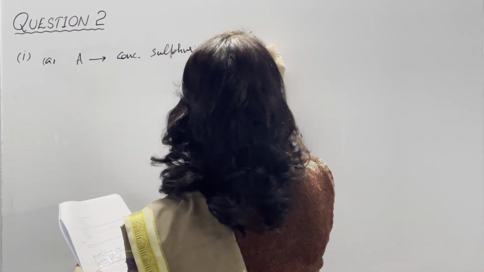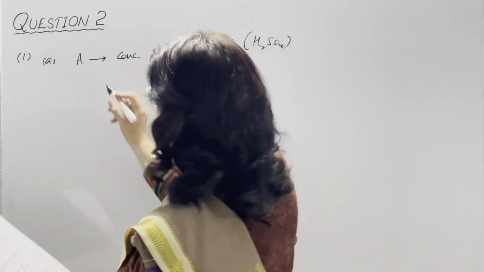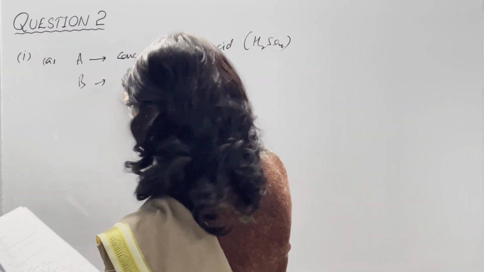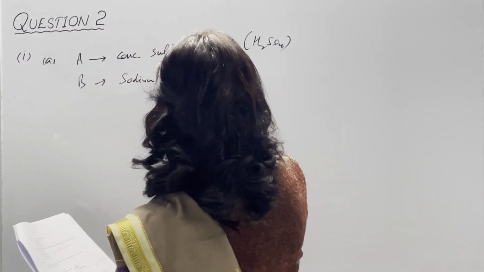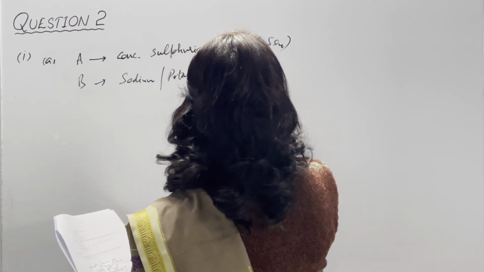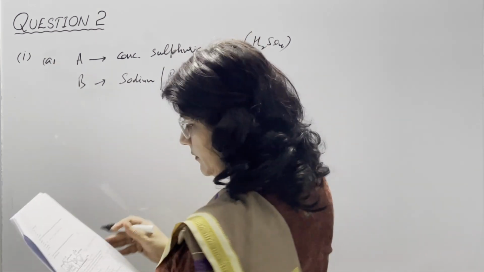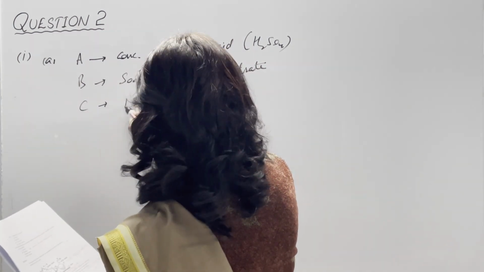Don't just give the formula H2SO4. Don't just write this thing. B, which is a solid, we know that sodium or potassium nitrate. And C, which is a liquid which is forming here, it is nitric acid.